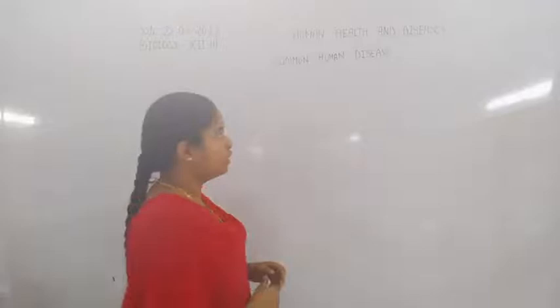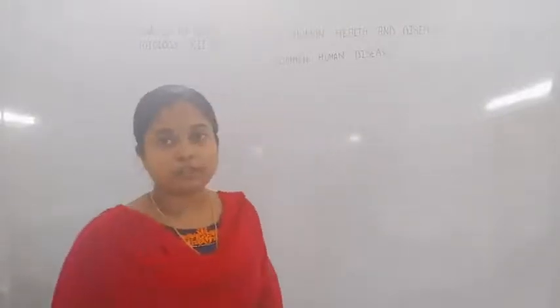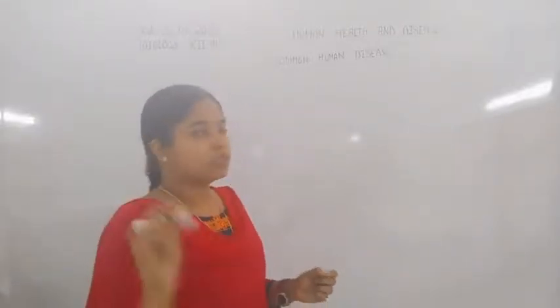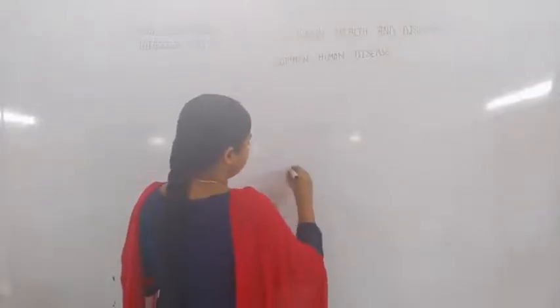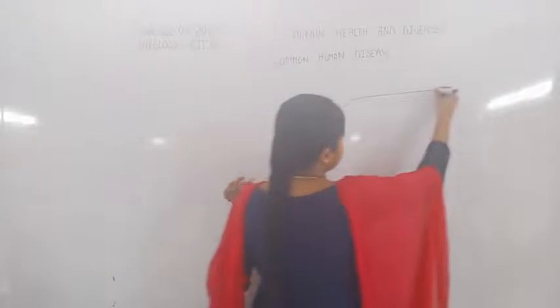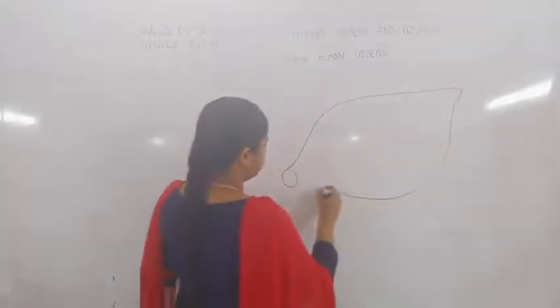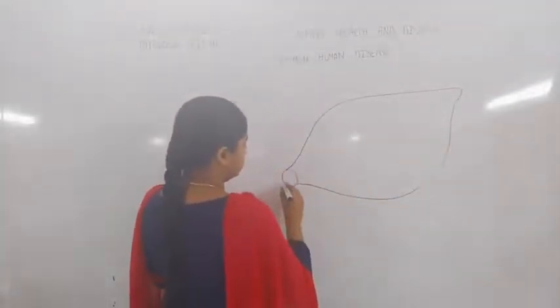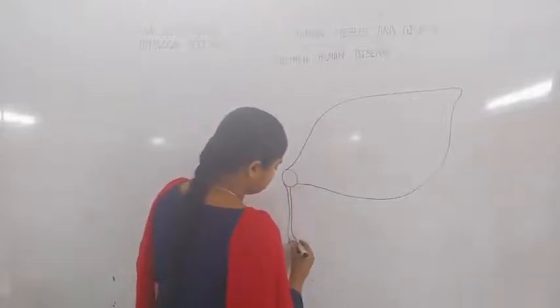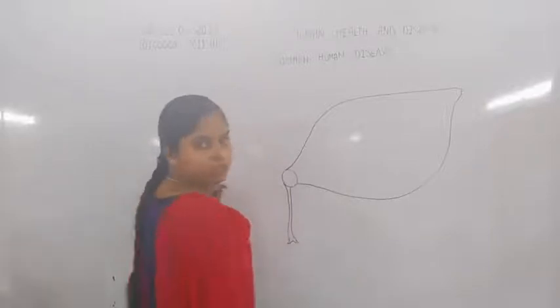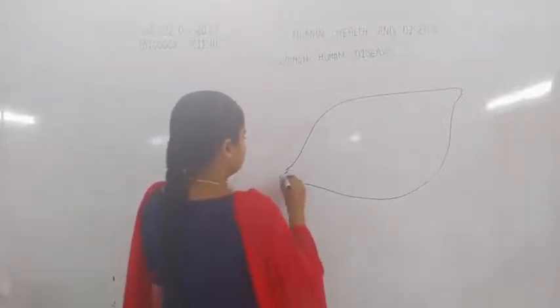So, if we talk about the sexual reproduction in mosquito, when the mosquito bites a human, the gametes or gametocytes transfer into the lumen of the mosquito.